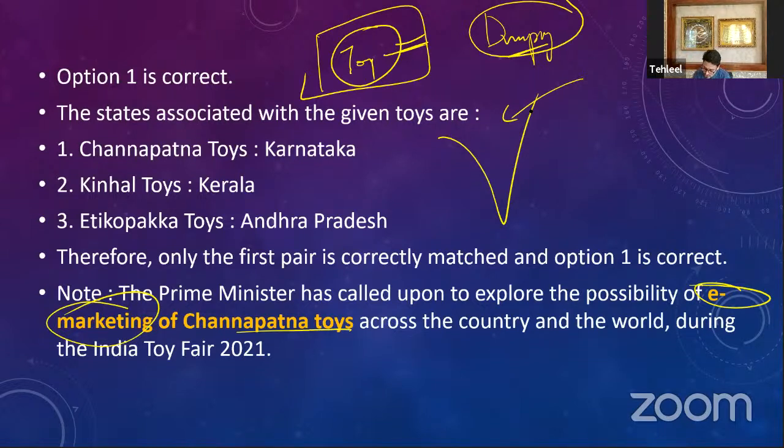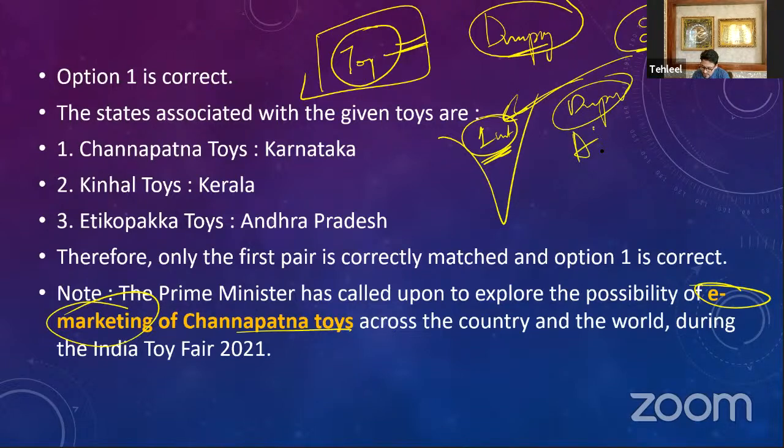Suppose there is a Chinese toy that is selling for 2 units in China, and you are selling it for 1 unit in India. So you are selling your own toy at a lesser price in India than the price you have in your own country. That is considered dumping. So against this dumping, what do we have? We have anti-dumping duties. So that is why I chose this question.